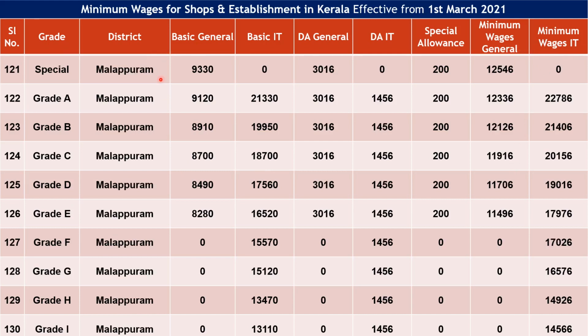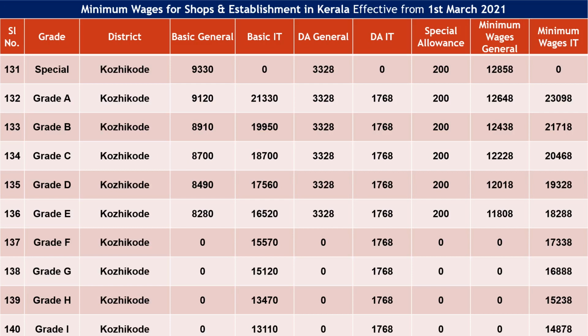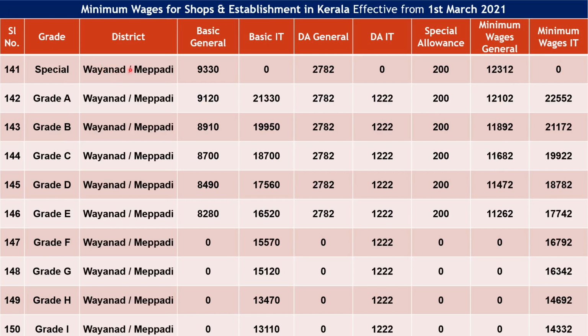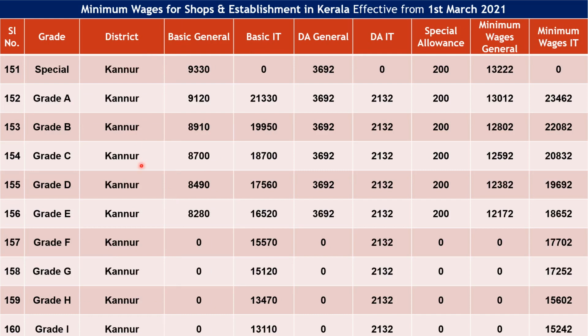In this slide, you can see the district Malappuram. You can consider your minimum wages as per the grade and category, general or IT. In this slide, Kozhikode district, and you can consider your minimum wages as per the grade and as per the category of general and IT. In this slide, you can see the Wayanad and Meppadi districts. So you can consider your minimum wages as per the grade A, B, C, D, E, F, G, H, I, and as per your category, general or IT. So in this slide, you can see the Kannur district. So you have to consider your minimum wages as per the grade and category, general or IT.